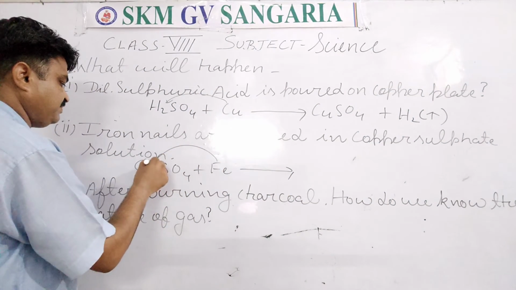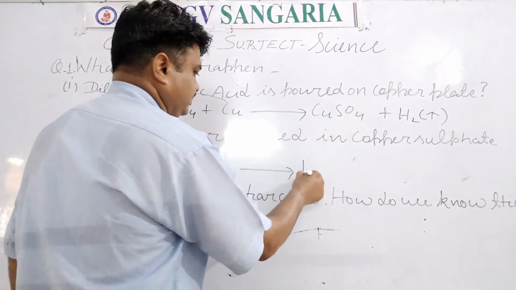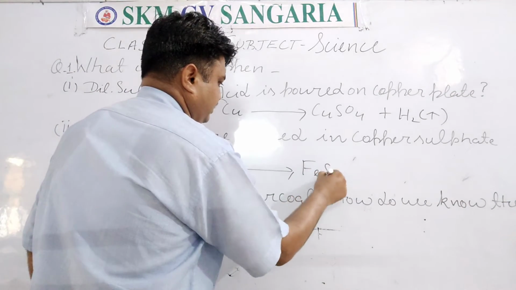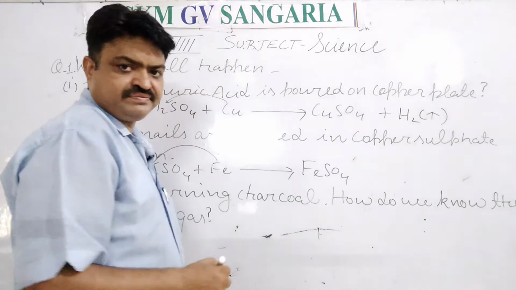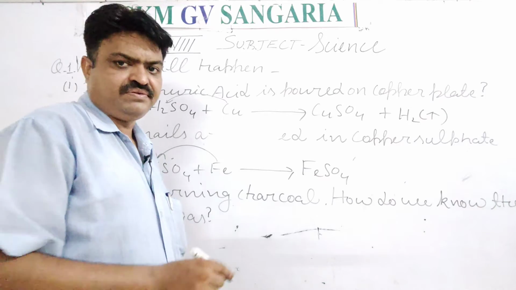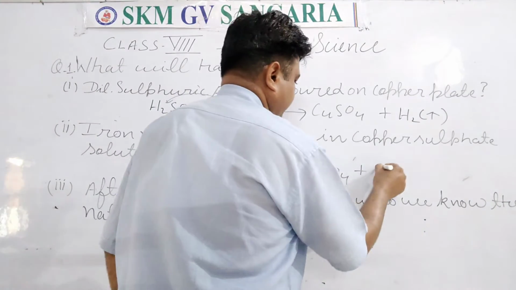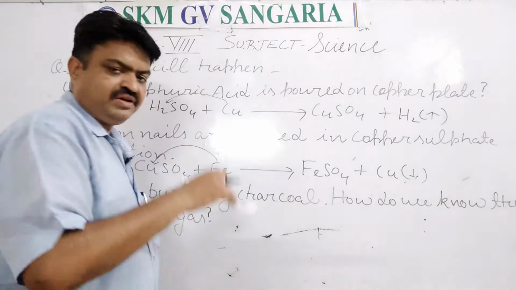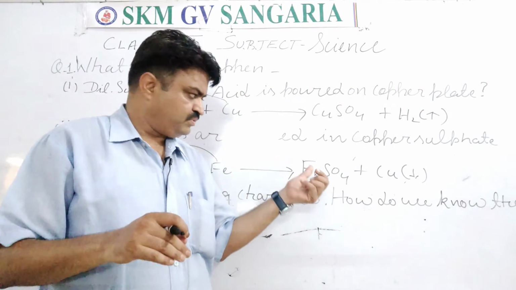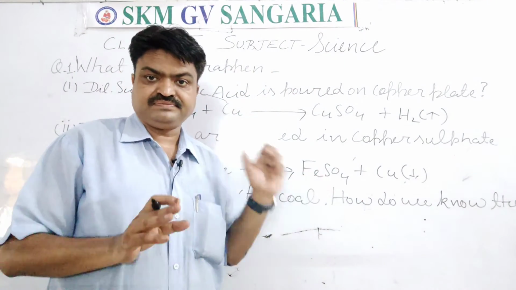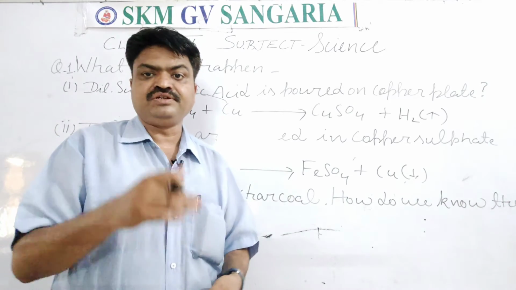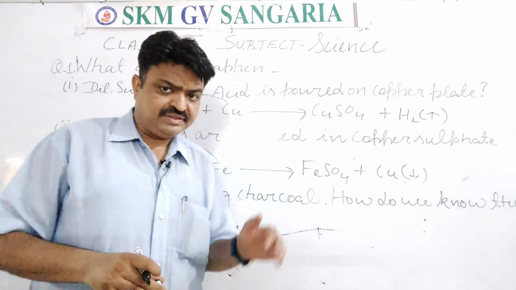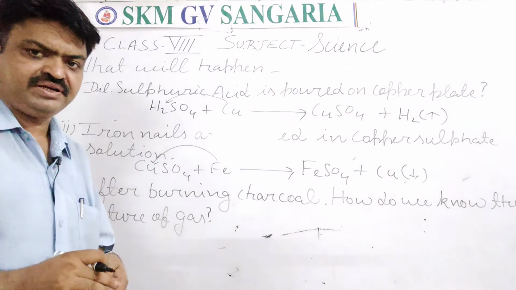This iron will displace the copper, and the solution that we will get is iron sulfate. Copper will be displaced, and it will settle down at the bottom of the pot in the form of a brownish substance. This reaction is known as a displacement reaction.